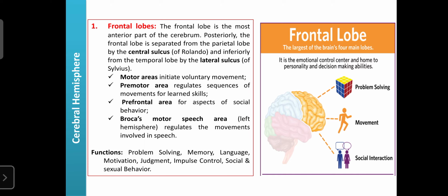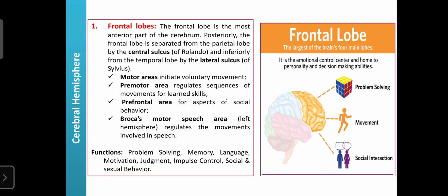Posteriorly, the frontal lobe is separated from the parietal lobe by the central sulcus, also known as the sulcus of Rolando. Like a lateral sulcus, it separates the parietal lobe from the temporal lobe. So the frontal lobe is separated from the parietal lobe by the central sulcus, and from the temporal lobe by the lateral sulcus.